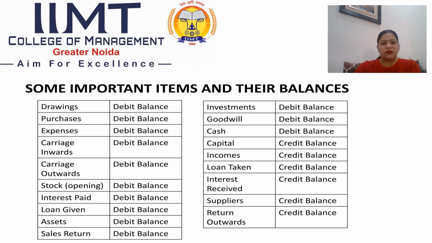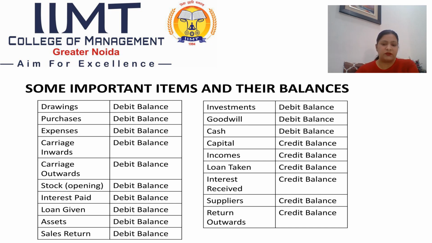Some important items that are taken in trial balance will be having balances like drawings will be having debit balance, purchases debit balance, expenses debit balance, carriage inwards debit balance, carriage outwards debit balance, stock debit balance, interest paid debit balance, loan given debit balance, assets debit balance, sales return debit balance, investments debit balance, goodwill debit balance, cash debit balance, capital will be having credit balance, incomes will be credit balance, loan taken will be taken in credit balance